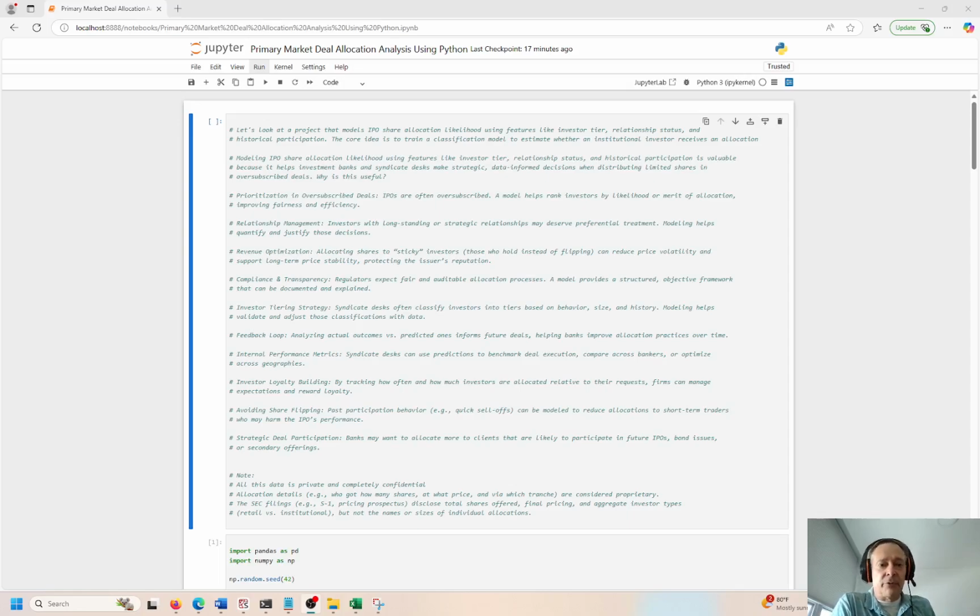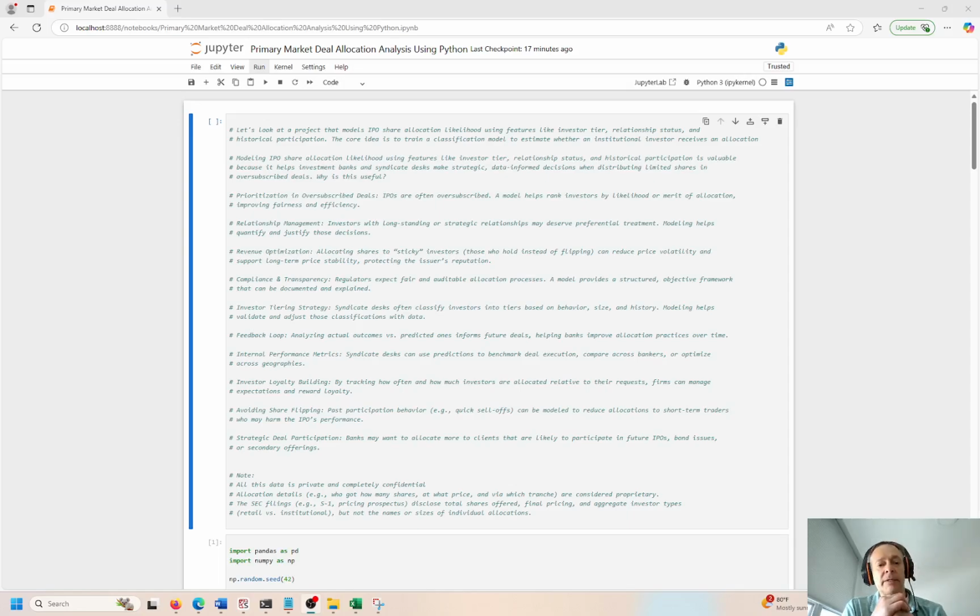Just to understand IPO modeling, how shares are allocated to different investors, how tranching works, prioritization in the subscribed deals that go out, right? Any kind of relationship management, that's more on a personal level. That's not really an analytical type of thing. But revenue optimization certainly is. Compliance and transparency are relevant. Investor tiering strategies, feedback loops, internal performance metrics, right? These are all tracked to see how things can be improved.